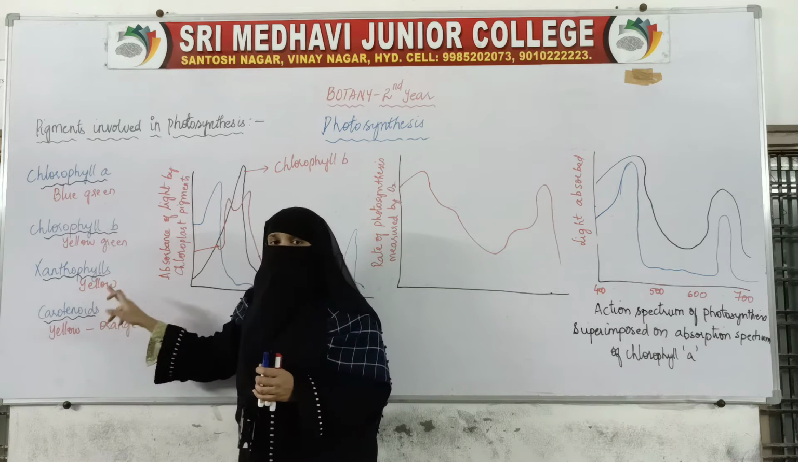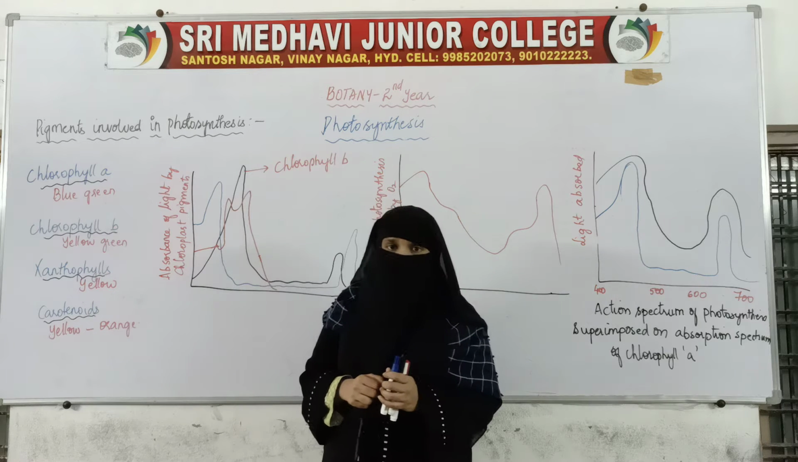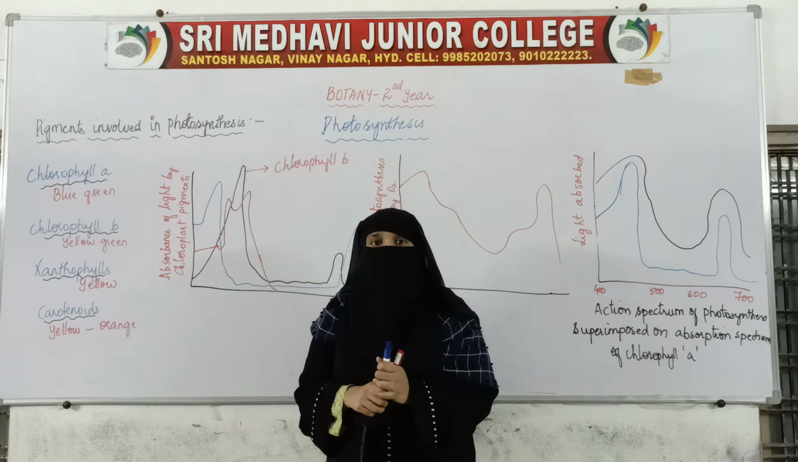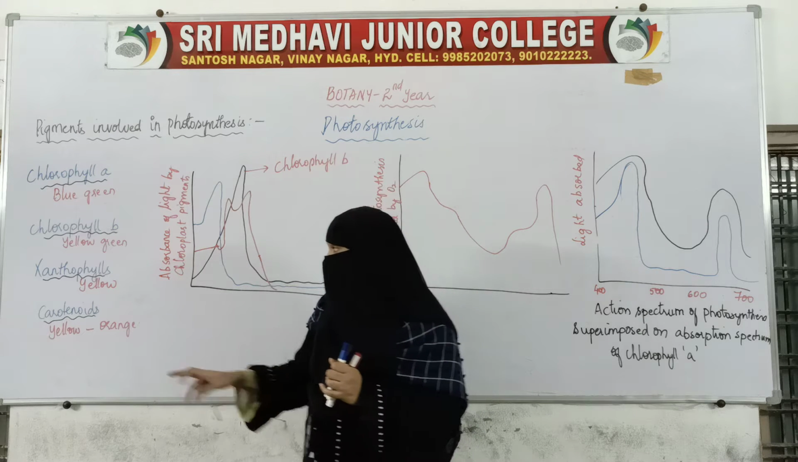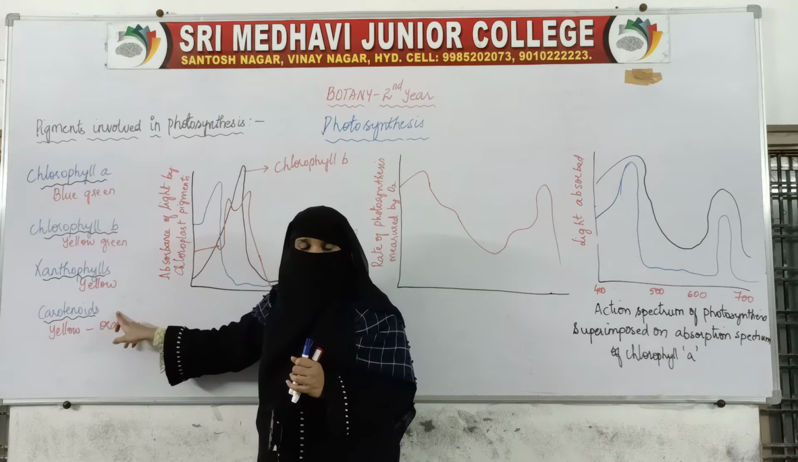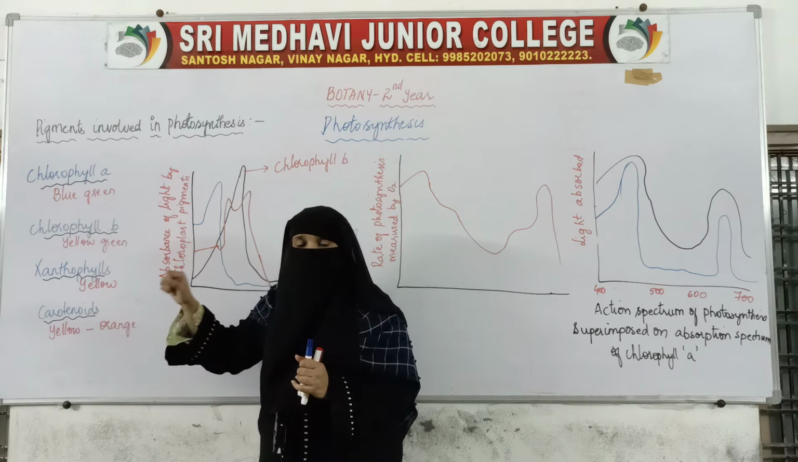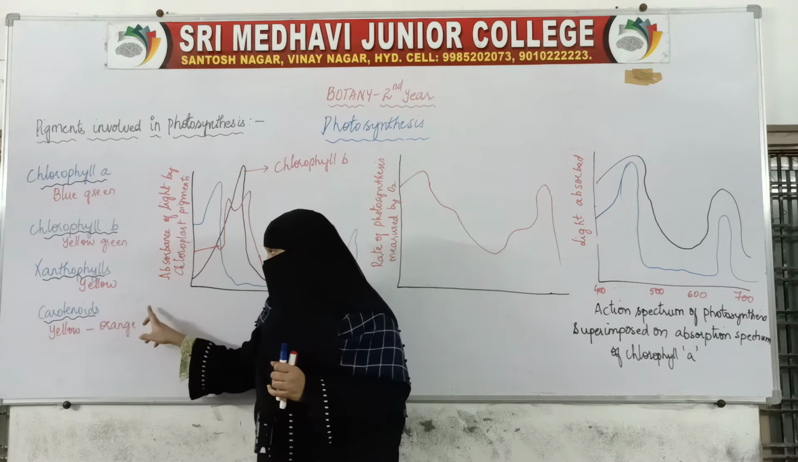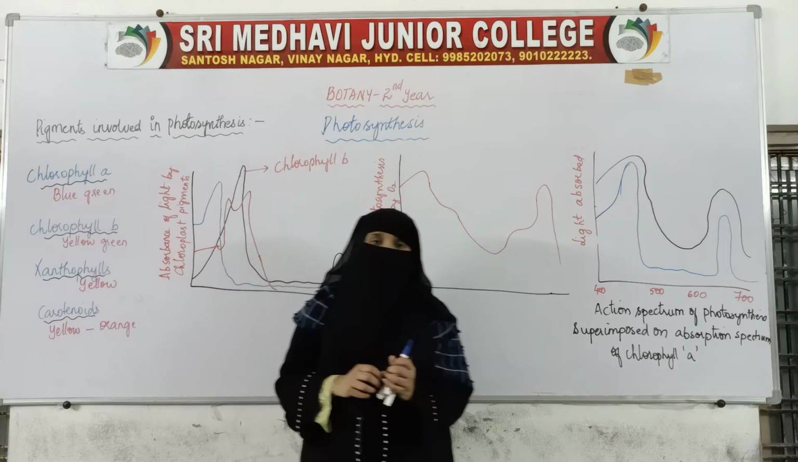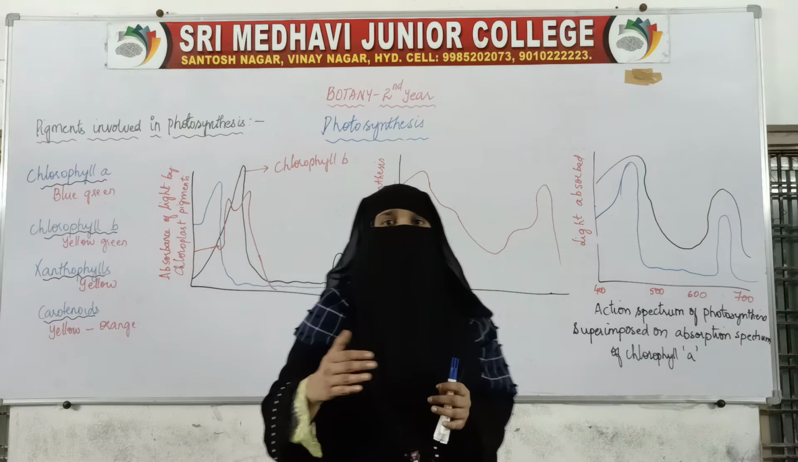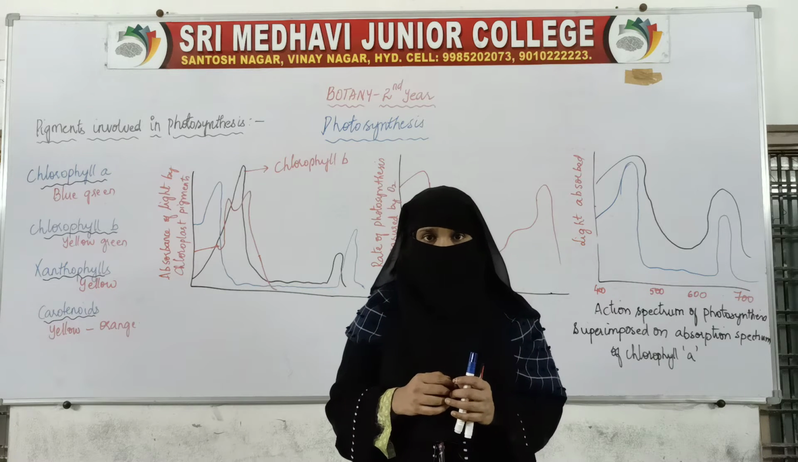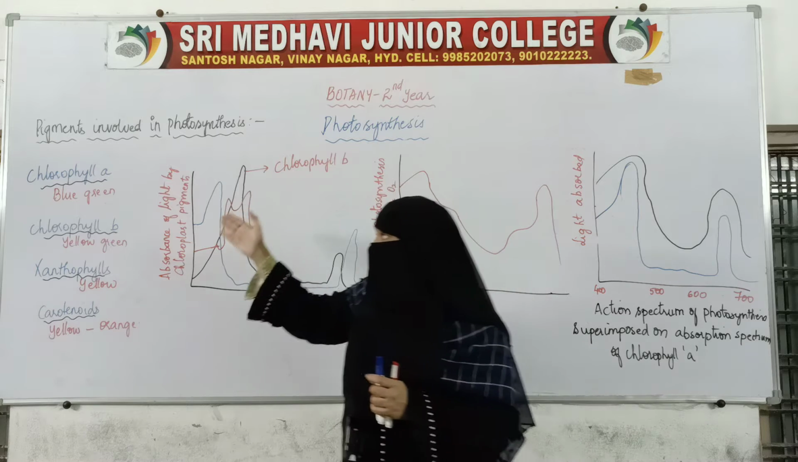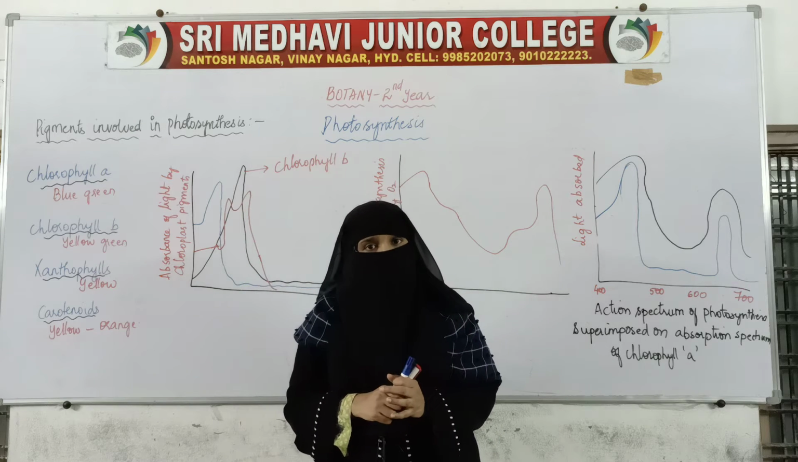The xanthophylls are yellow color pigments. Another important pigment present is carotenoid, and the color of carotenoid is yellow or yellowish orange, orangish yellow. So different pigments have different colors.